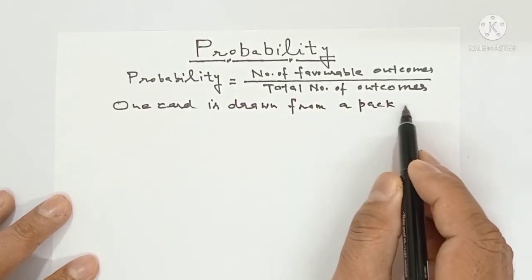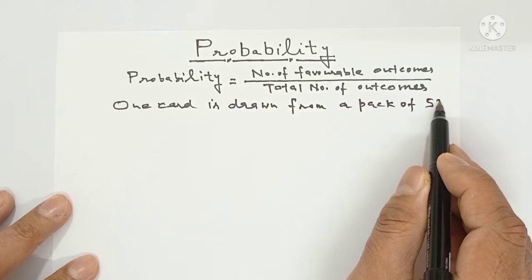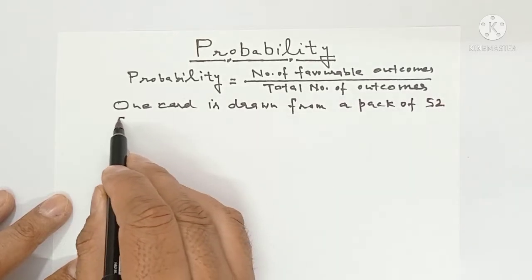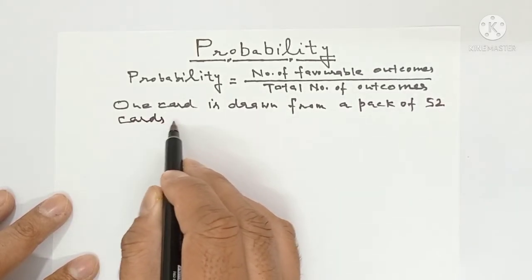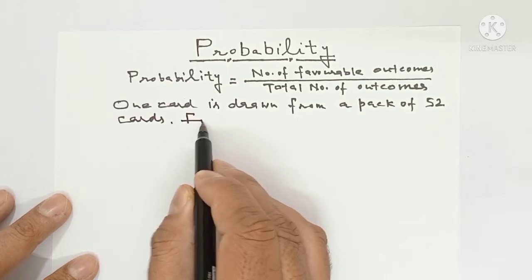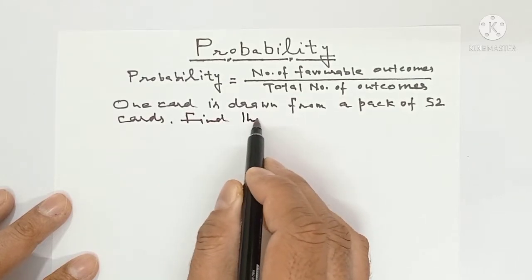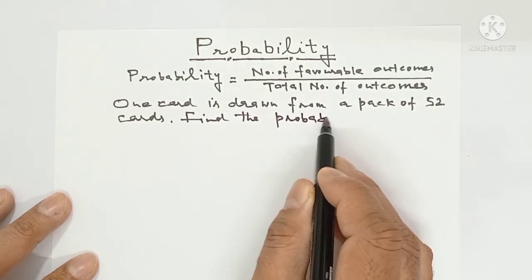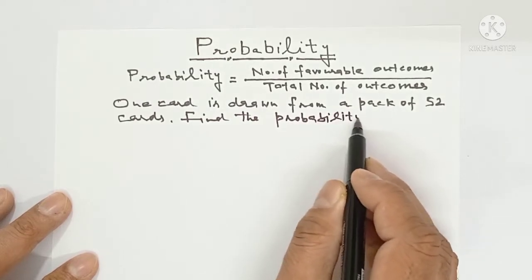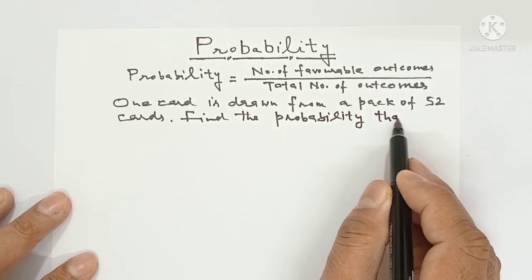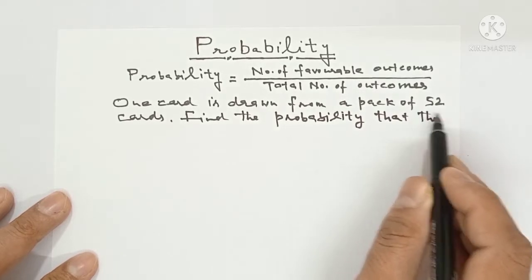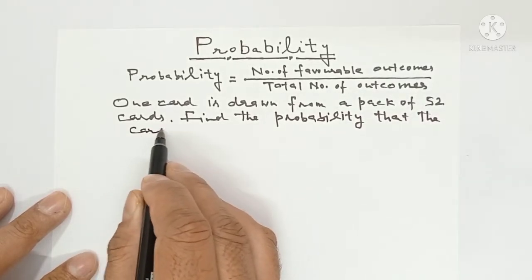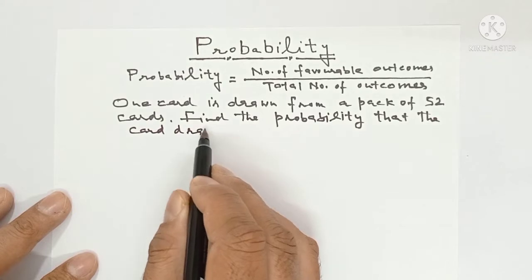There are total 52 cards in a deck of cards, right? Find the probability. Now there are various events which are given. Find the probability that the card drawn is...